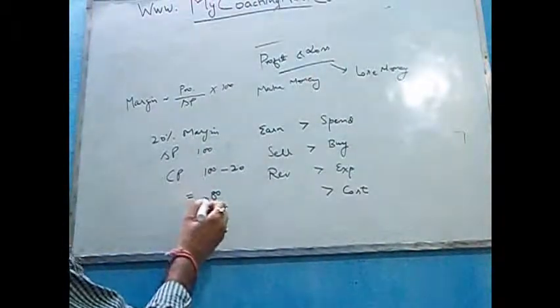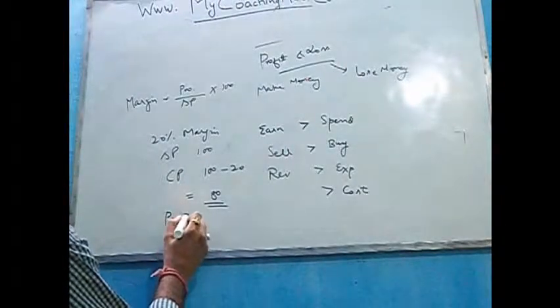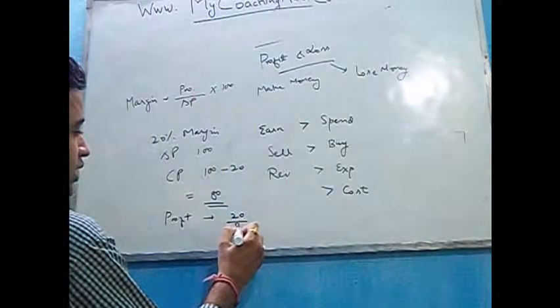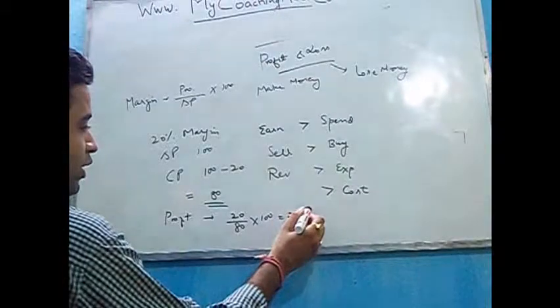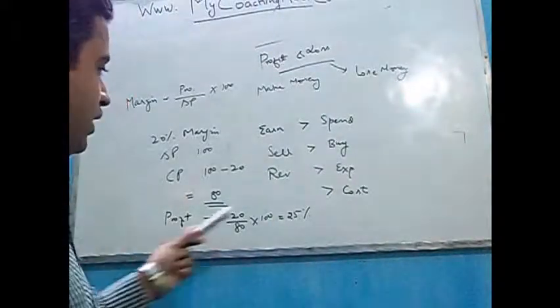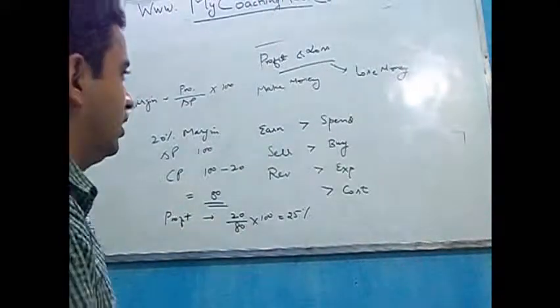Okay? In case we have to calculate profit, then profit we know is calculated on the cost price. Profit was 20 rupees, cost price 80 rupees into 100, you get 25% as the profit percent. So the profit is 25%, whereas the margin is 20%.